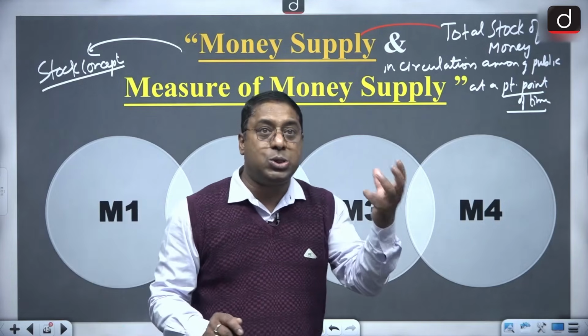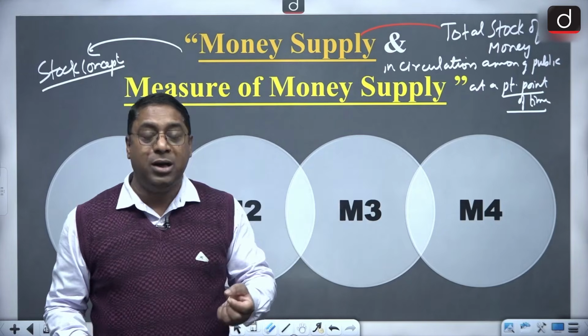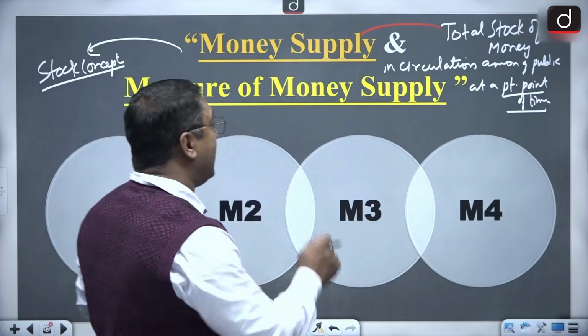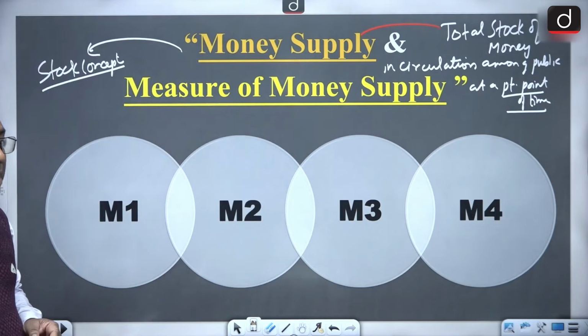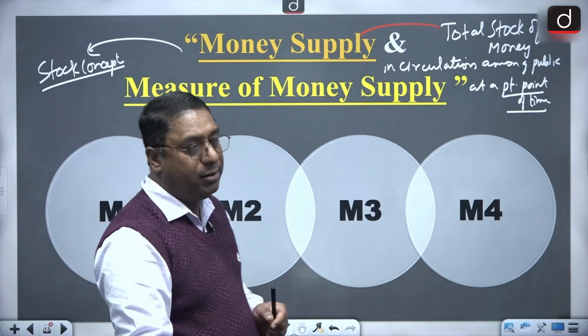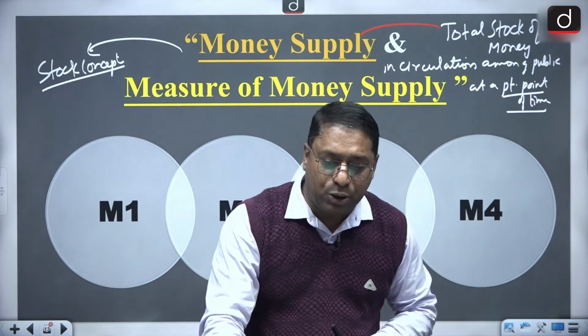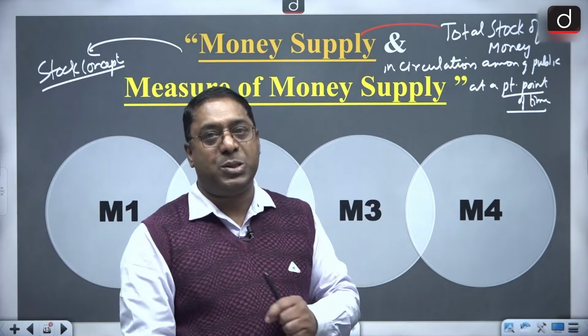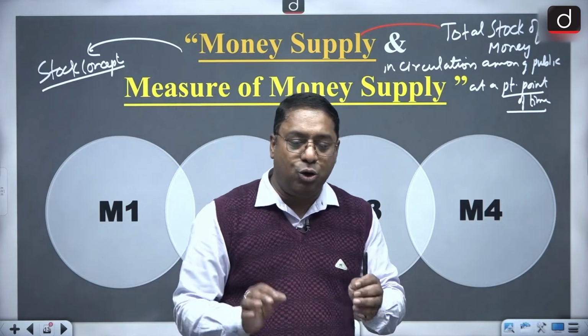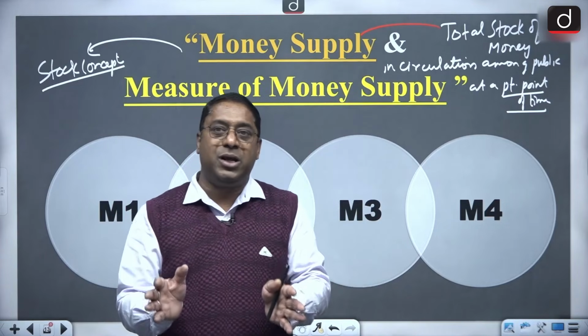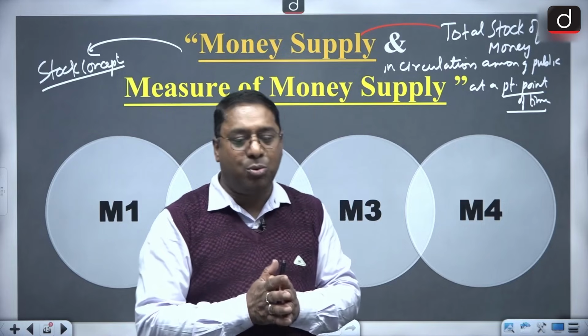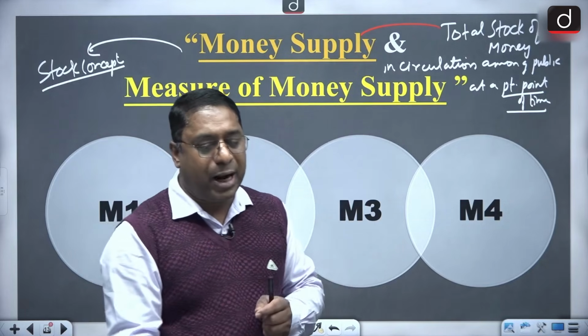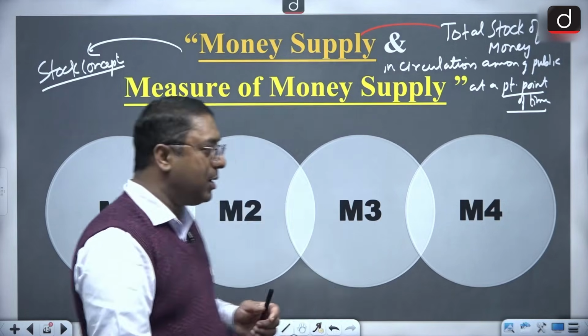What is the total stock of money in circulation among the public, that is money supply. And it is to be noted that when it comes to the money which is being circulated, we should know that whatever is deposited in the bank accounts and whatever are the printed notes, all of that counts.